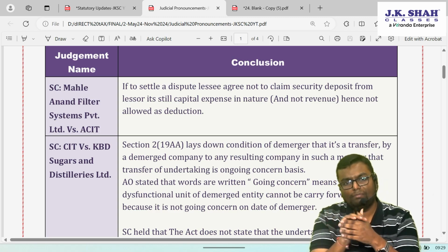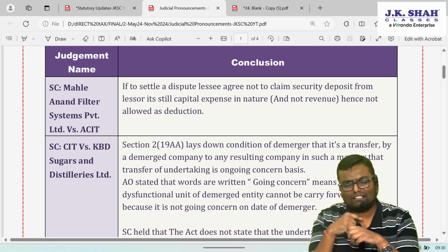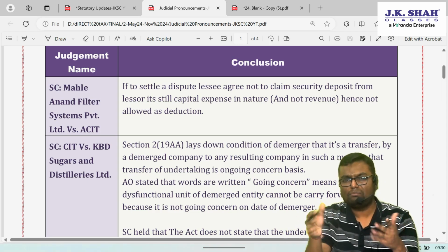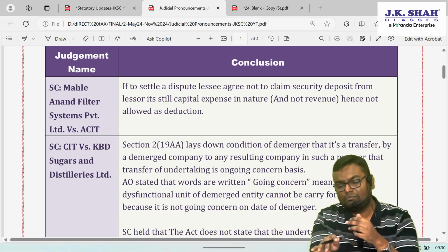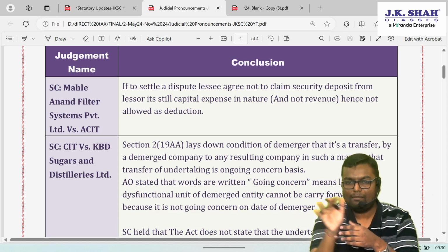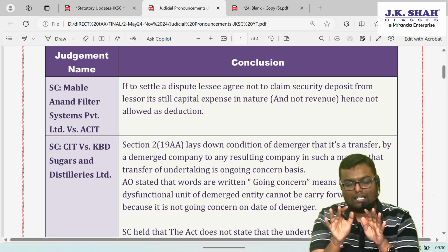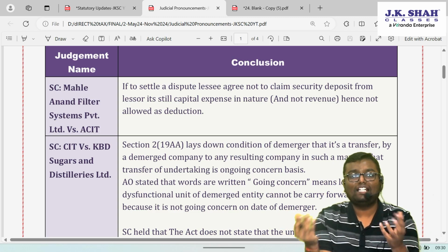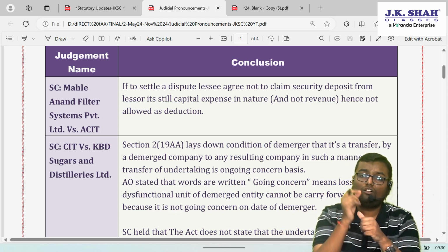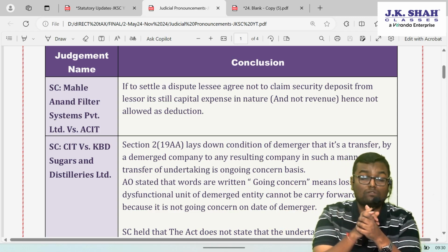The lessor is asking for some compensation from me, and what I am saying is, let's settle this dispute. You forfeit my security deposit, you use that money against the arrears or against that damage expense, it's okay. I waived off my right to claim the security deposit. Can I say it is one kind of expense that I have incurred to settle the dispute?